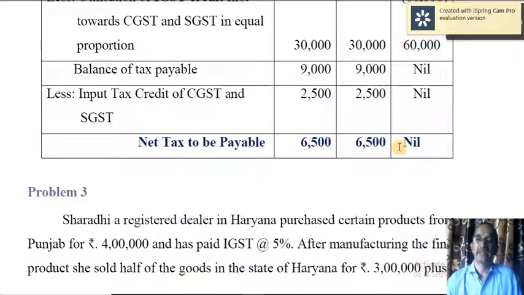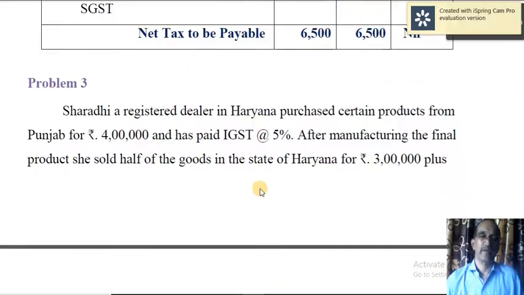And nil in the case of IGST, because IGST credit is fully utilized towards the payment of CGST 30,000 and SGST 30,000. And remaining balance after utilizing IGST is 9,000 CGST, 9,000 SGST. Then utilize input tax credit of CGST 2,500, then SGST again 2,500. So these are the balances to be payable ultimately after set off, 6,500 and 6,500.